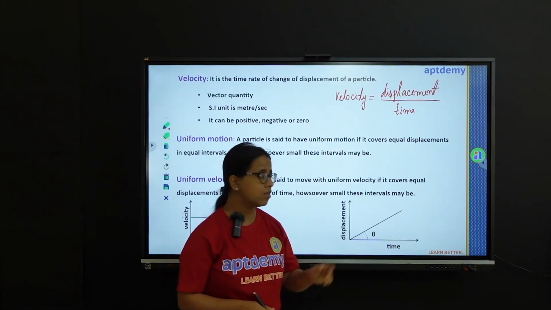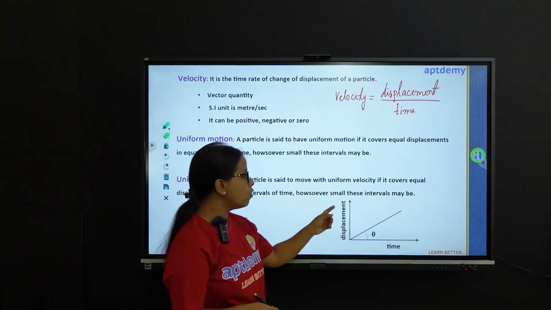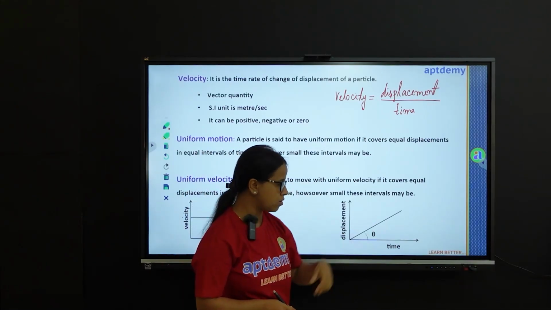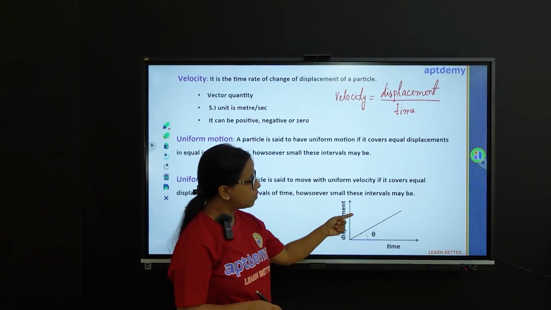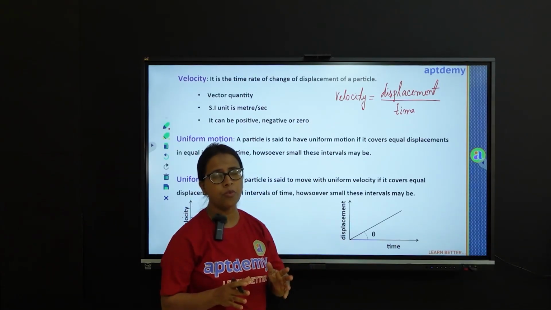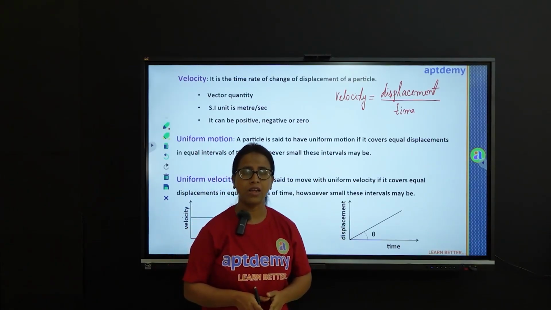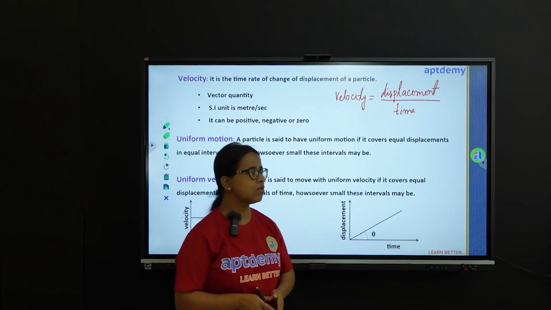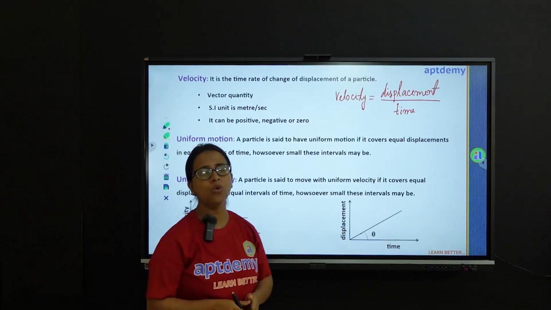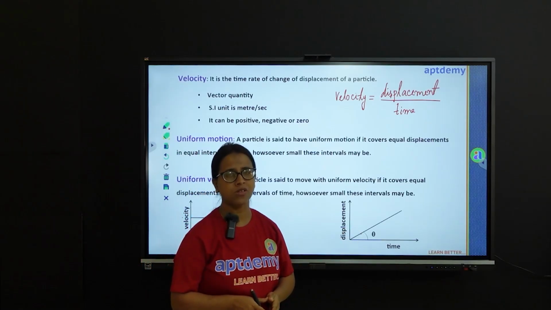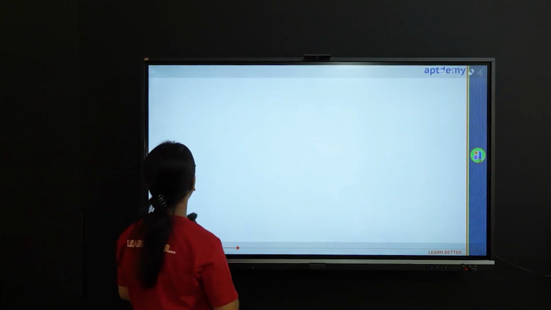Now, if we plot the displacement versus the time, then the particle moving with uniform velocity will show a graph of this sort, which is making an angle of theta with the horizontal. So, the slope of a straight line, you must have got this, is given by tan of the angle. So, the slope of this particular line is tan theta, which will give you the measure of the uniform velocity of the particle.